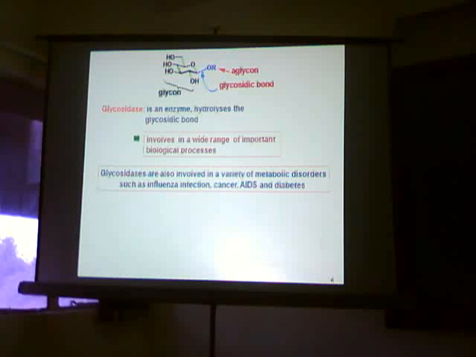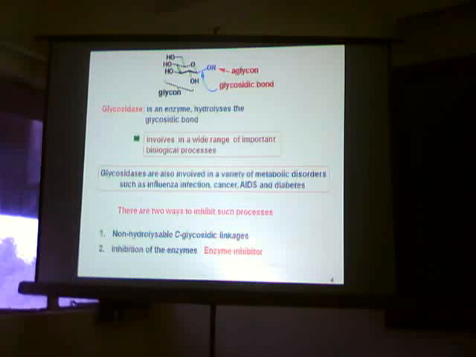This is the glycosidic bond, which joins the external functional group to the sugar molecule at the anomeric center. Glycosidase is an enzyme which hydrolyzes the glycosidic bond, and it is also involved in a wide range of important biological processes. Glycosidases are also involved in a wide variety of metabolic disorders such as influenza infections, cancer, AIDS, and diabetes. There are 2 ways to inhibit such processes. One is by making non-hydrolyzable glycosidic linkages, and another is by making enzyme inhibitors to inhibit these enzymes.